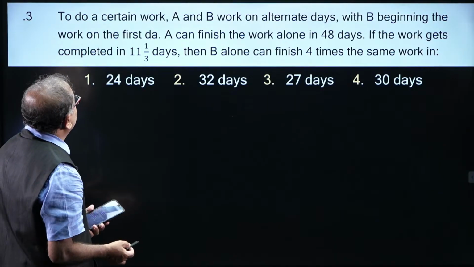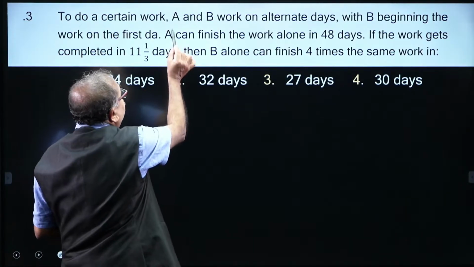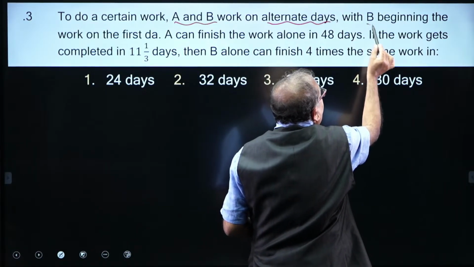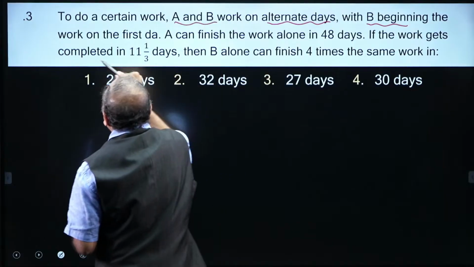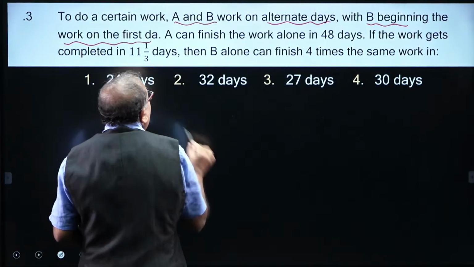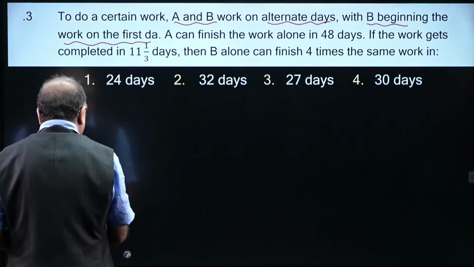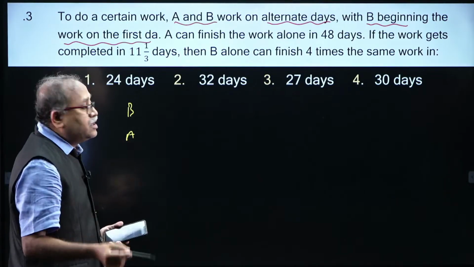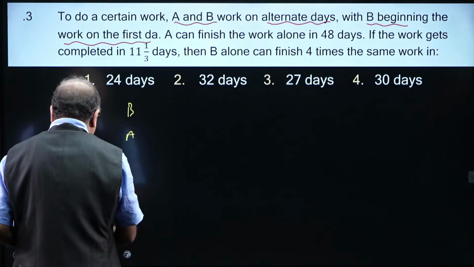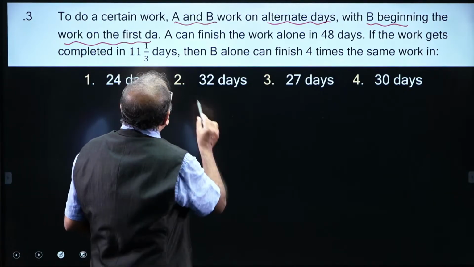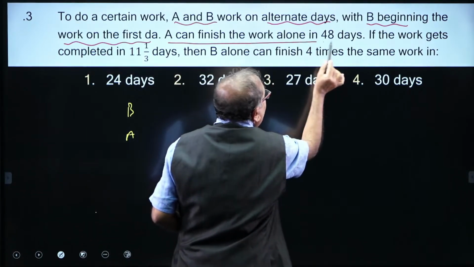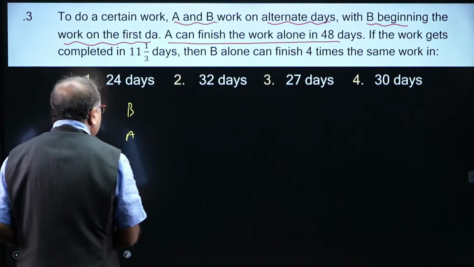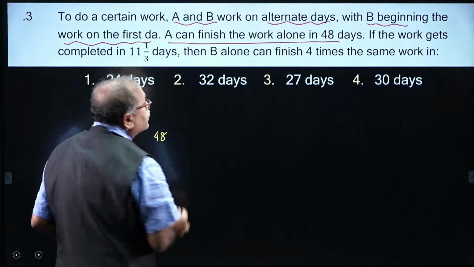So, look at this one. To do a certain work, A and B work on alternate days, with B being the one who works on the first day. So the work pattern is: first B works, then A works, then B, then A. This is also an alternate days work. And A can finish the work alone in 48 days. So we have the information over here: A can complete the work in 48 days.